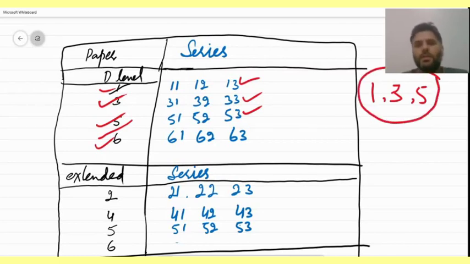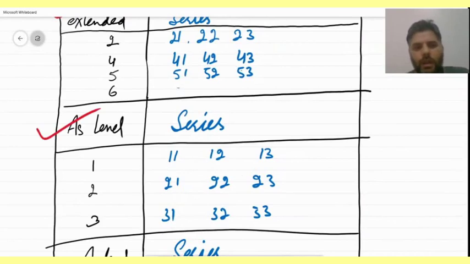So there are the options for paper. Paper 1 is multiple choice questions, paper 3 is structured and theory questions, and paper 5 is practical type questions. But there are series. Series for paper 1 are 1 1, 1 2 and 1 3, and for paper 3 they are 3 1, 3 2, 3 3. So every paper has 3 series, 1, 2 and 3. It is the same for extended and also the same for AS level. Paper 1 has series 1, series 2, series 3. Paper 2 also has series 1, series 2, series 3. Paper 3 also has 1, 2 and 3.